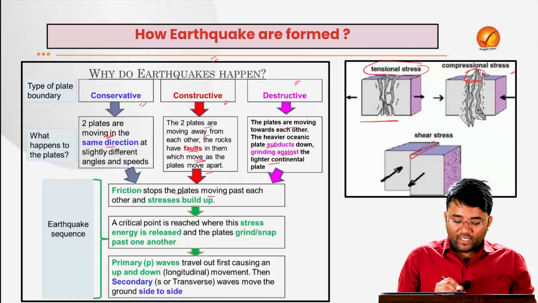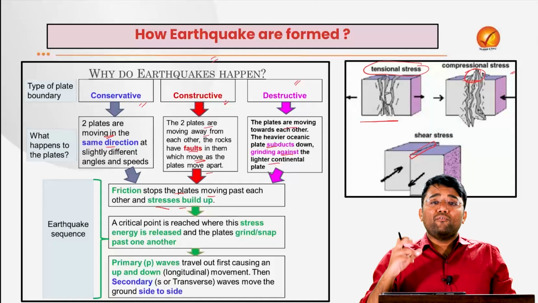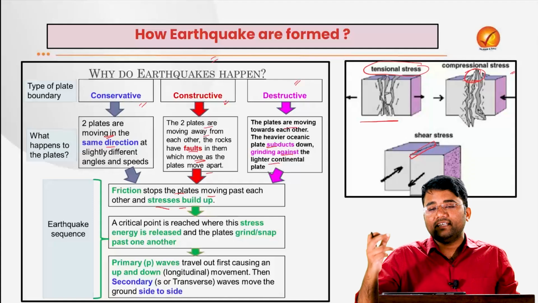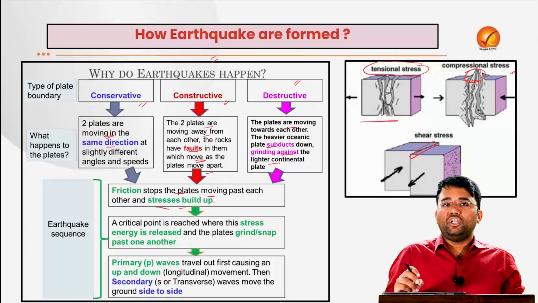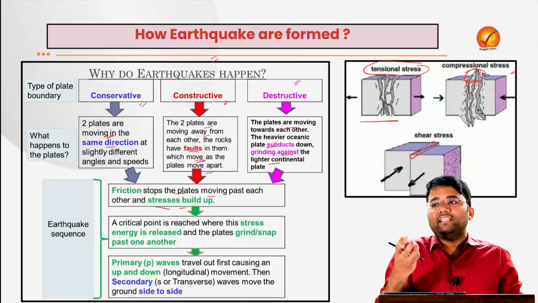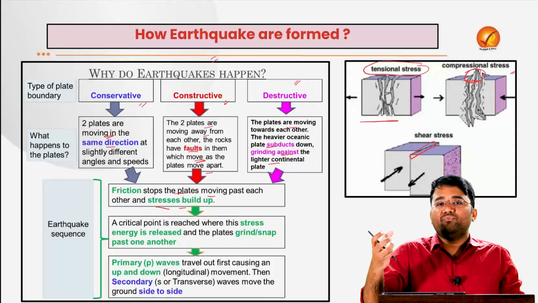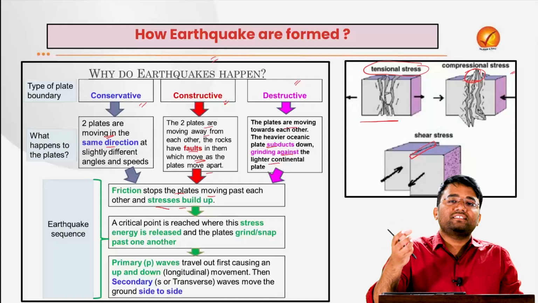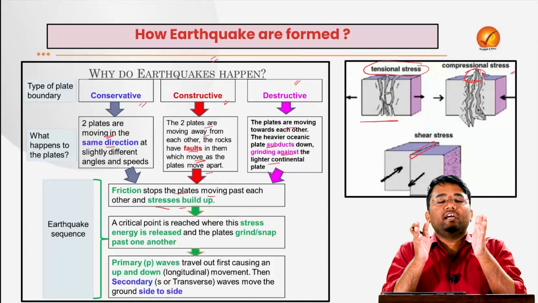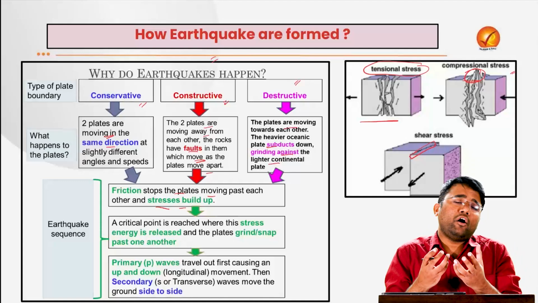The friction stops the plates when they are moving past each other, and that leads to a build-up of stress. For example, when we buy new shoes or slippers, why don't they slip? Because of the friction, because the surface of that slipper or shoe gives a strong grip. But when the slipper or shoe gets older, there is a high chance that we will slip on the floor, because there is no friction. It is the same thing: friction ensures that these plates don't move, and that leads to a strong mounting of stress.